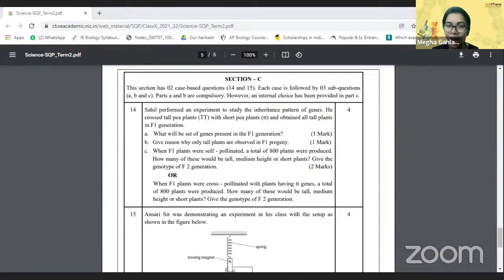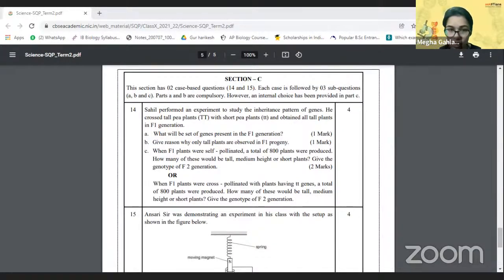First of all, absolutely correct. There are no medium plants. As the law of purity of gametes states, none of the gametes is going to mix with each other at all. If it is a recessive gamete, it is going to wait for its turn till it is in the homozygous condition, and then it is going to express itself. So the ratio would be 600 to 200 plants, where the 600 plants would be tall and 200 plants would be small. No plants would be of medium size.